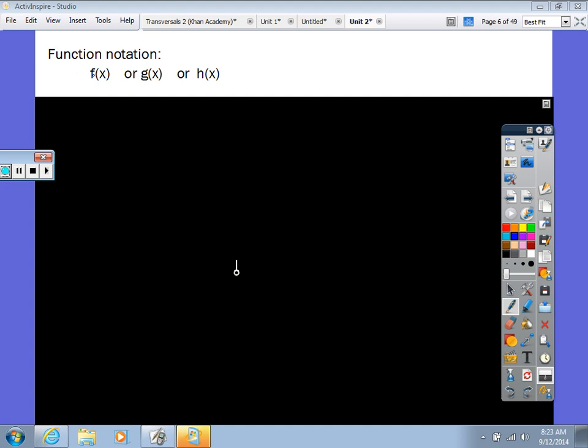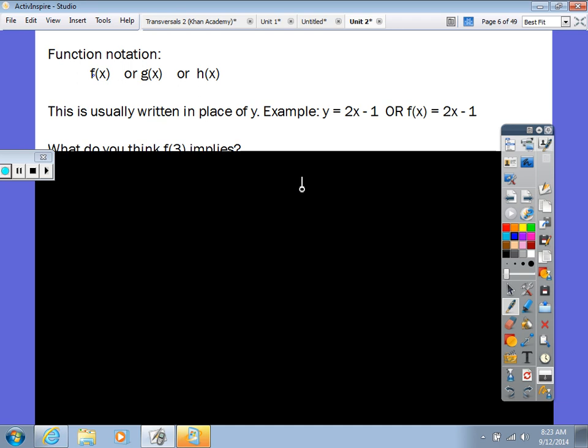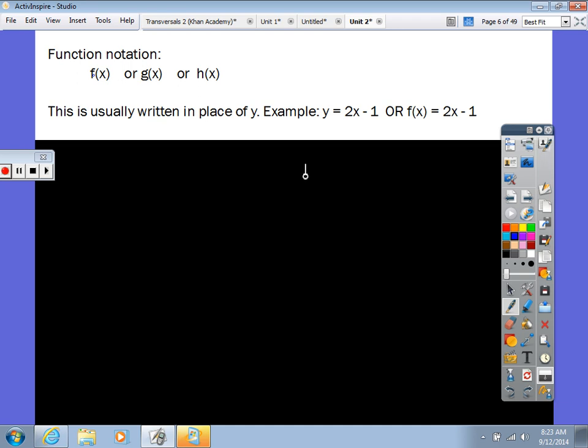So if you see a problem on the EOC that says, what is the function notation? It starts off there. Now from last year, we should have remembered this. What is the function notation going to take the place of? Which variable? Anybody remember? Yes, the range. So it's actually the y. So instead of writing y equals blah, blah, blah, you can now write f of x equals blah, blah, blah. Got it? All right, so that's what I said right here, but you don't have to write this down. I'm just letting you know. This is usually written in place of y.